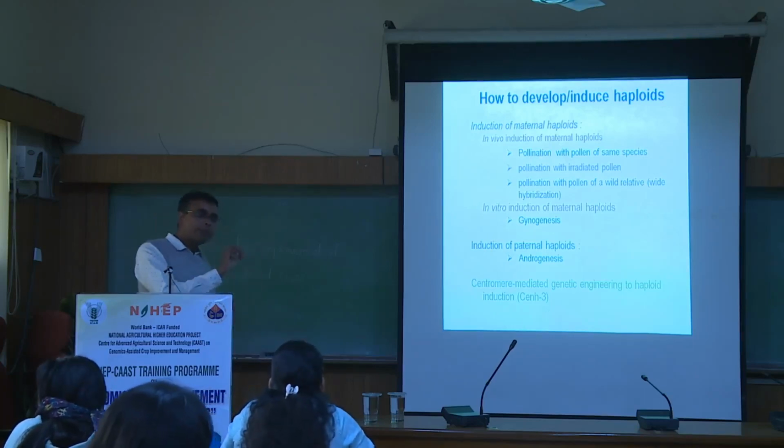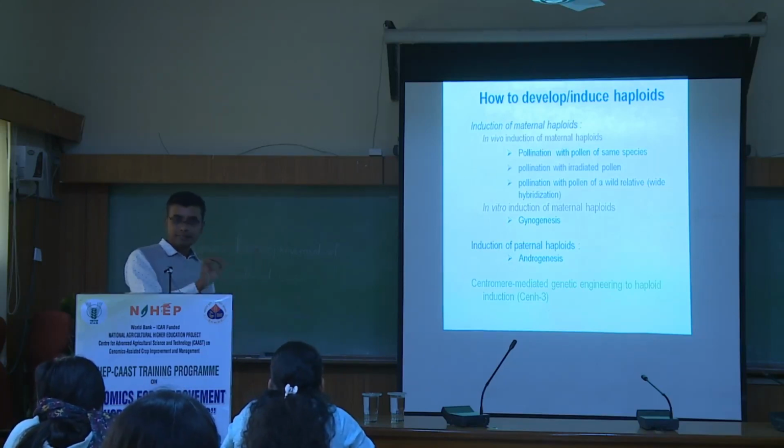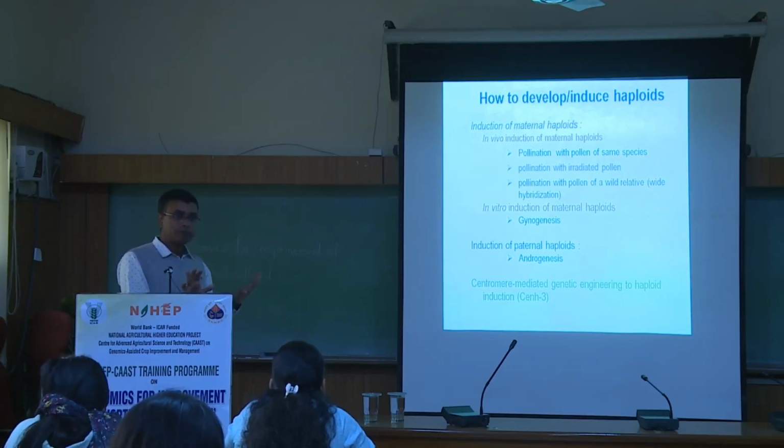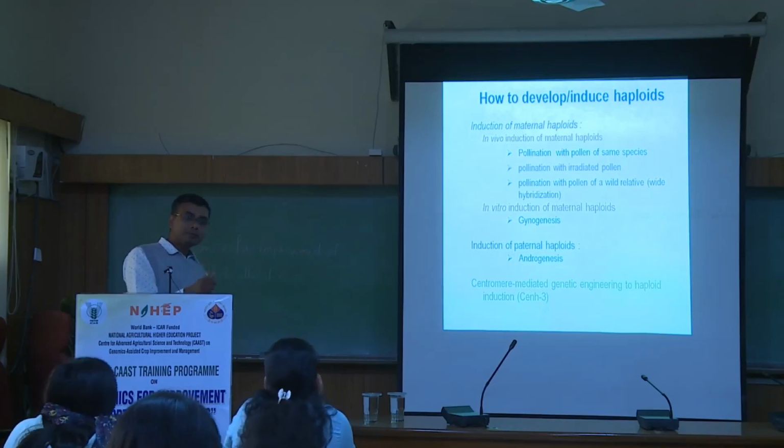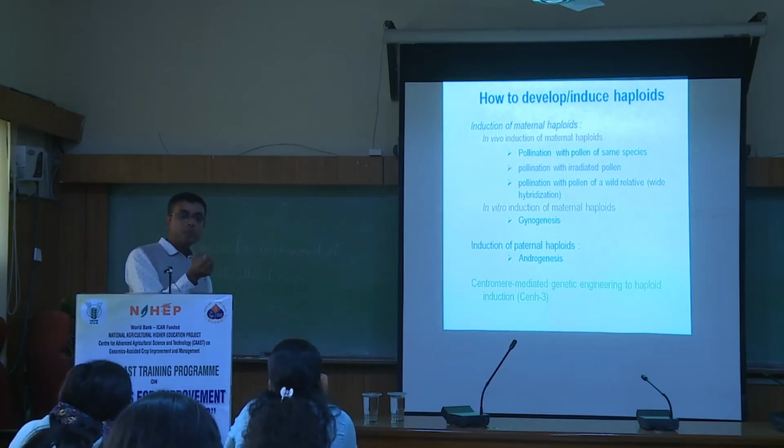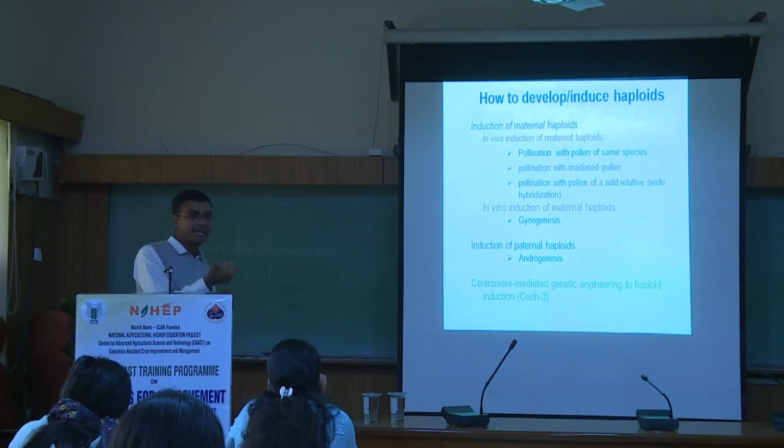Then you will take for the pollination some irradiated pollen of the same species, maybe from a different variety. Irradiated pollen means what will it do after irradiation? It will make the pollen non-viable. The chromosomes will be eliminated. There will be no chromosomes actually in the irradiated pollen, no genomic composition. But when you apply the pollen, it will induce seed setting and the other pollination-related physiological mechanisms.